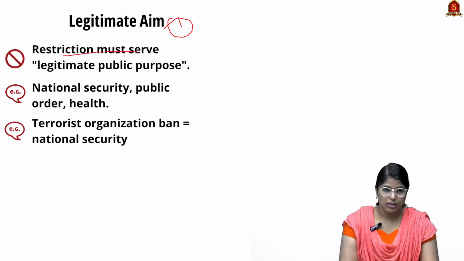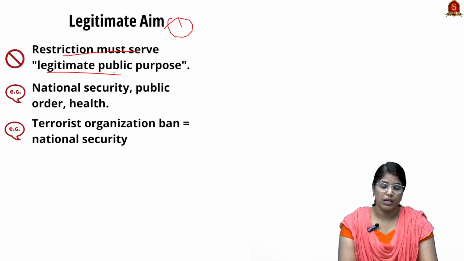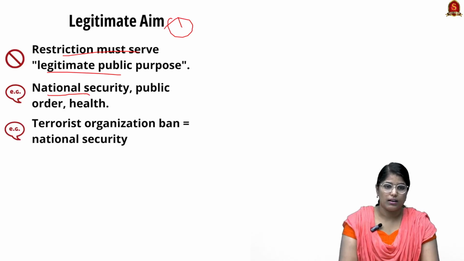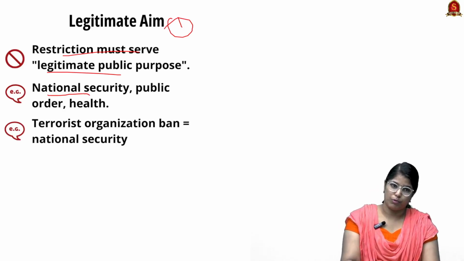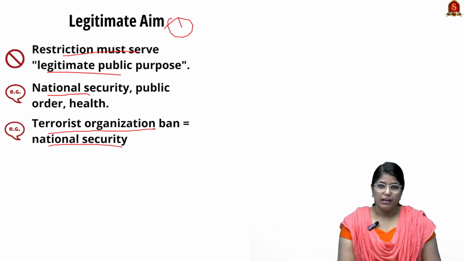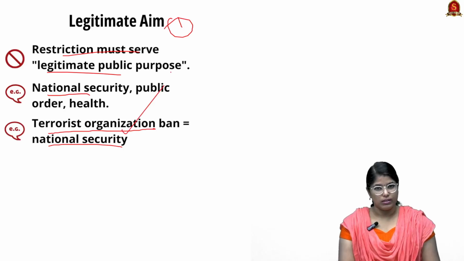The restriction must serve a legitimate public purpose, meaning the intention should be good, such as protecting national security, public order or health, and only then can such a restriction be put on. For example, banning a particular terrorist organization is seen as a correct option for protecting national security. So here you can quote this example.